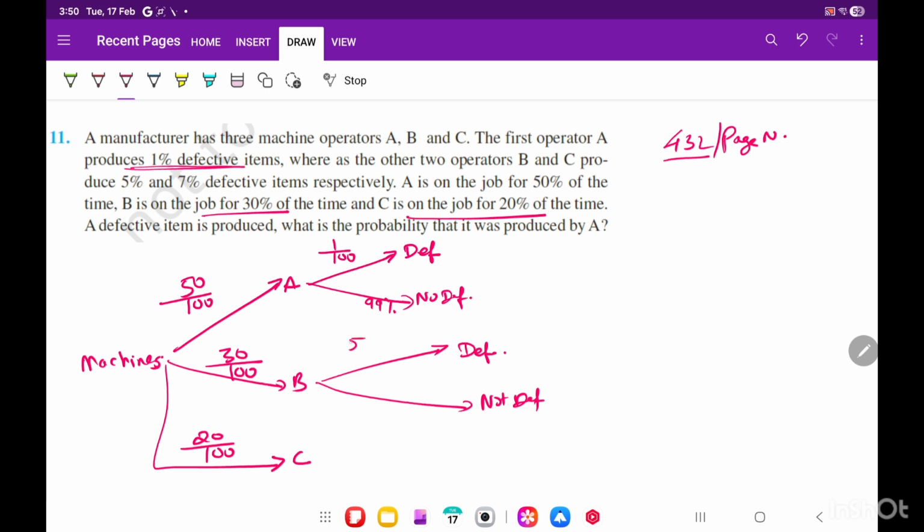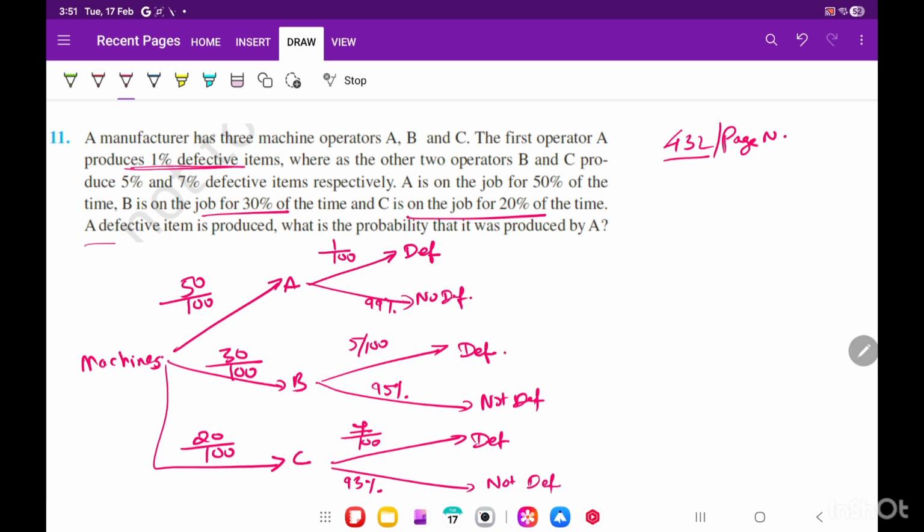They have given 5%, 5 out of 100. So 95% will be not defective. Machine C also has 2 cases, defective or not defective. So defective are 7%, 7 out of 100. So 93% will be not defective. Okay, this is the table which is given.